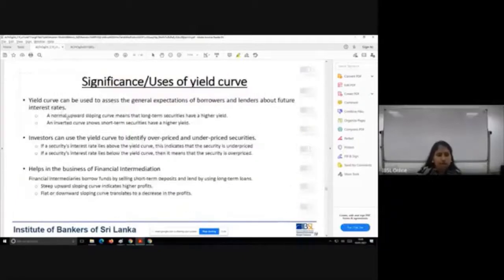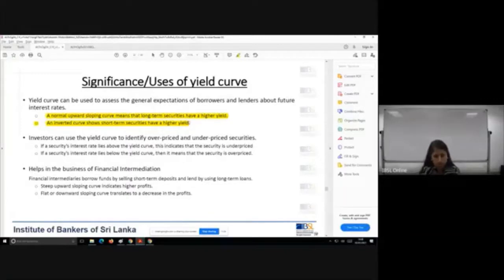A normal upward sloping yield curve means long-term securities have a higher yield. An inverted curve shows that the short-term securities have a higher yield. Now, these show what kind of expectation people had about the future, whether the future long-term rates are higher or lower. The expectation reflected that, and because of that, you can get a market indication of what the other borrowers thought.